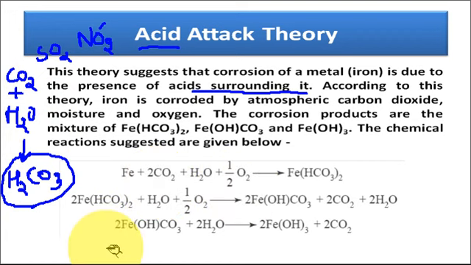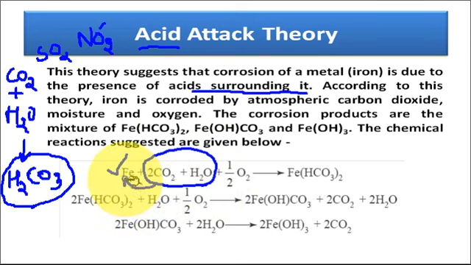For example, here the example is shown of the corrosion of iron in presence of carbon dioxide. Carbon dioxide forms carbonic acid by reacting with the moisture, and this carbonic acid attacks the iron surface, and slowly it starts the corrosion of the iron surface, and finally iron rust is formed at the metal surface. This is the iron rust.